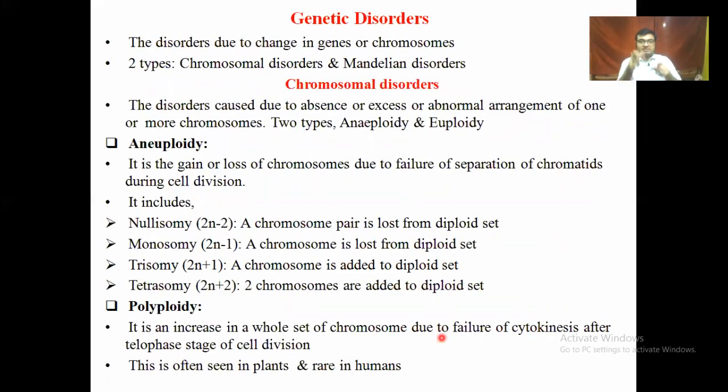Genetic disorders are due to aneuploidy. Nullisomy means a pair of chromosomes is removed, and monosomy means one chromosome is removed, but the basic set number remains the same in all these cases. Trisomy is where one chromosome is added. Tetrasomy is where a pair of chromosomes is added. Polyploidy means the basic set number of chromosomes is changed totally. Okay.